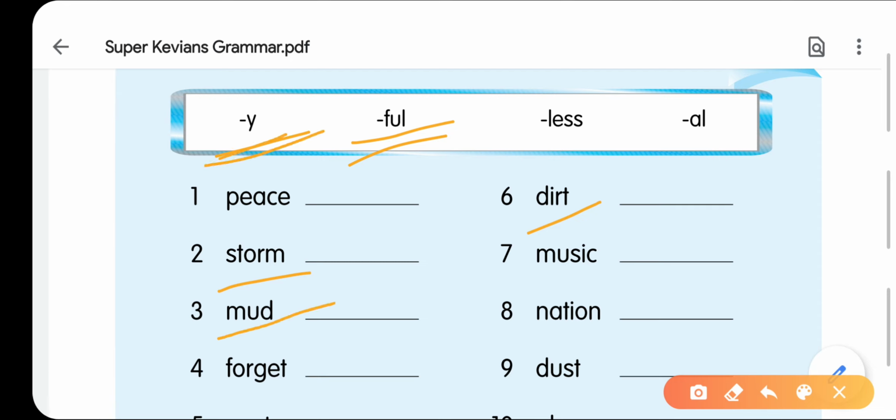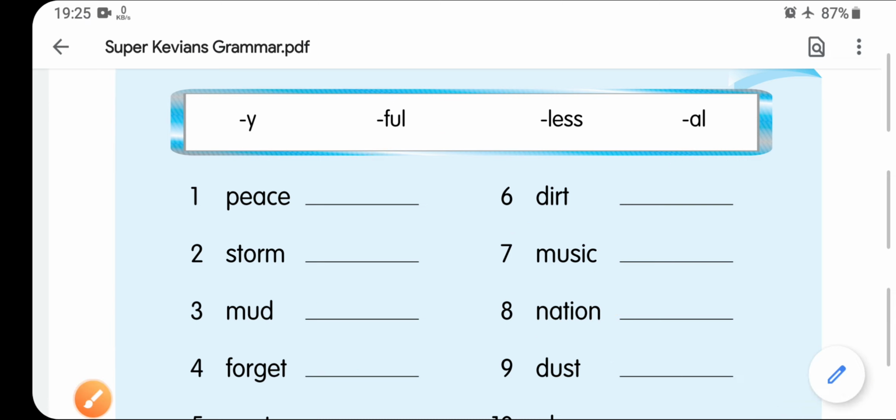Forget, forgetful. Music, musical. Nation, national. Dust, dusty. So you can use the suffix here. All these are called suffixes because they are used at the end of the word. So you can make the words adjectives by adding all these suffixes.